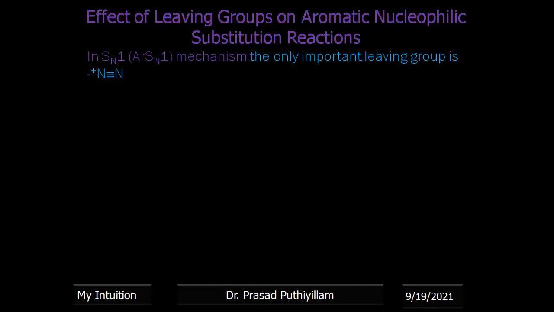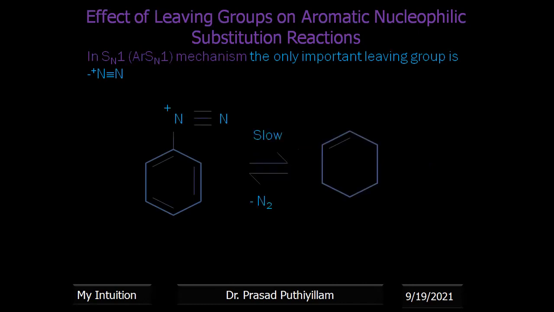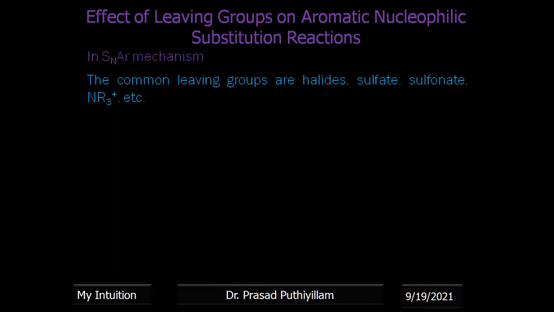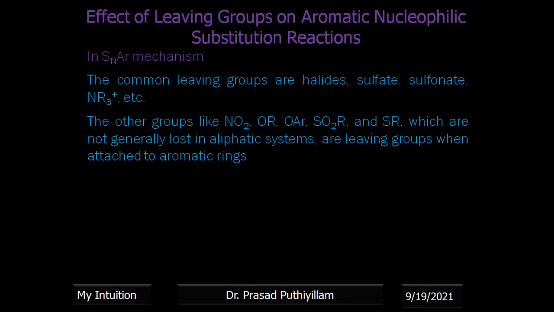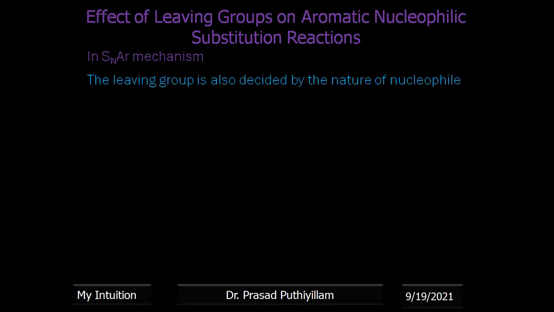In SN1 or Ar-SN1 mechanism, the only important leaving group is the diazonium group. N triple bond N positive charge is there, so N2 will be removed, and we are getting the corresponding carbocation. Leaving groups are halides, sulfate, sulfonate, and NR3 plus, where R means alkyl group. The other groups like NO2, OR, OAr, SO2R, and SR are not common as leaving groups in aliphatic nucleophilic substitution reaction, but with aromatic, they can also be considered, or they also become good leaving groups.